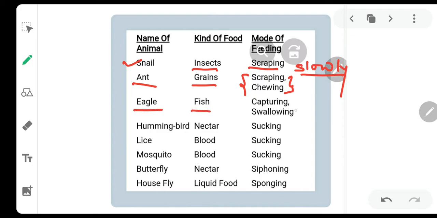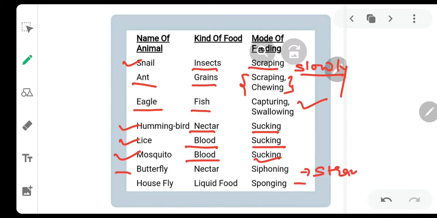Eagle, fish, capturing and then swallowing completely. Hummingbird, nectar, sucking. Lice, blood, sucking. Mosquito, blood, sucking. Butterfly, with the help of a straw. The housefly, sponging. That means how they generally take the food particles through straw-like structures, taking in the liquid form.